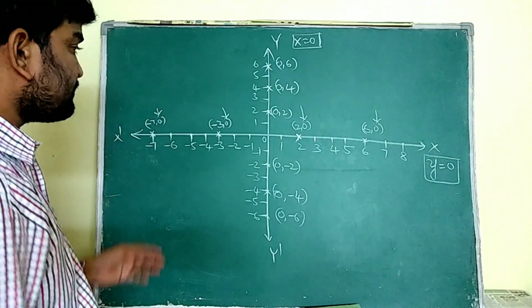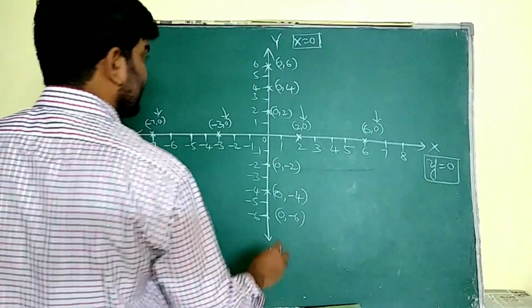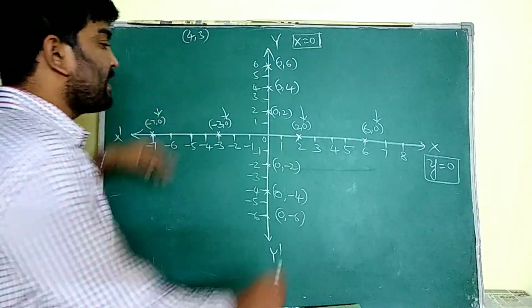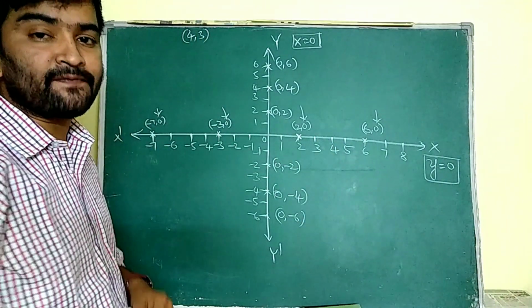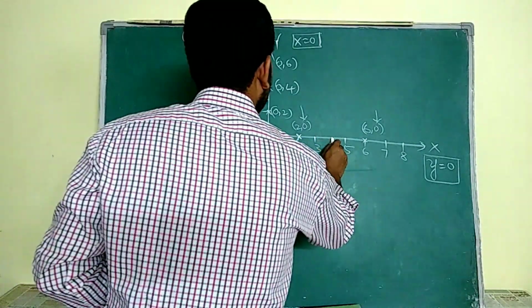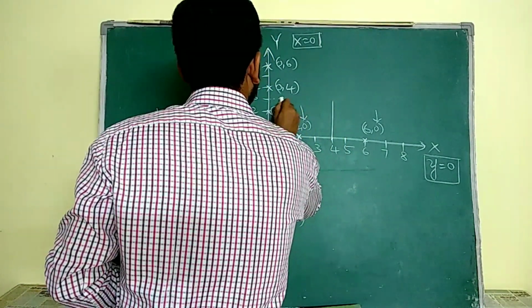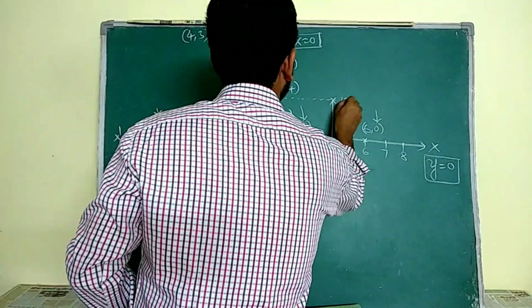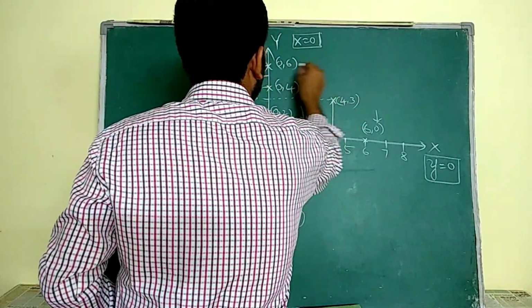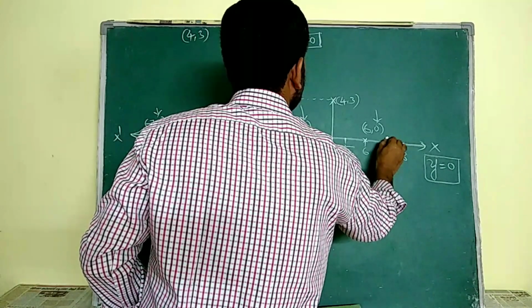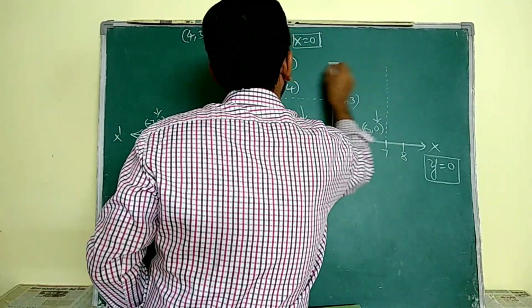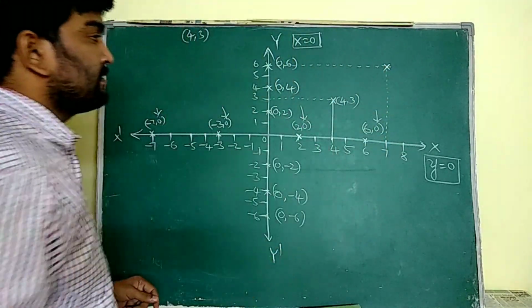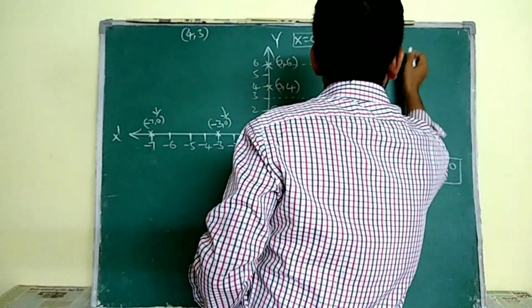Listen. Now, if I want to plot 4 comma 3, the 4 represents the value on the x-axis. That means I have to start from 4 and go straight up to reach 3. This is the required position, so this is 4 comma 3. If I want to represent 7 comma 6, I have to go straight from 7 to meet 6. So this is 7 comma 6.